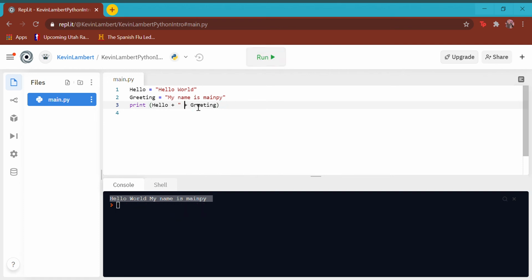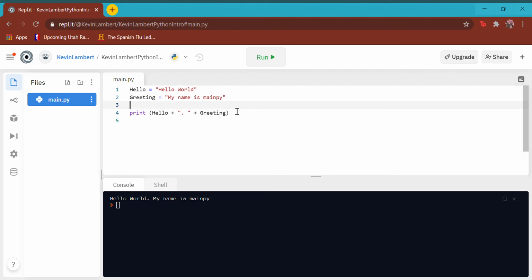Now let me show you what it does if I erase this space. And this is why you need the space, right? Hello, my name. See, it put world and my up against each other. So we added a space between these two so that it could say my name is main.py. Another thing we can do is we can add punctuation, right? So we could do period space. And then don't forget your plus. So there we go. So now we have a period there. So that's kind of cool. So variables, you're just naming sets of values that might change, whatever you want to name it.